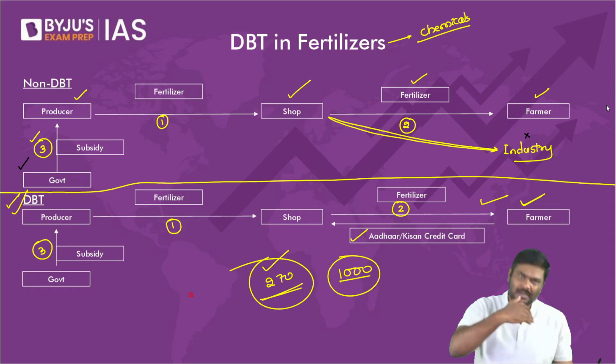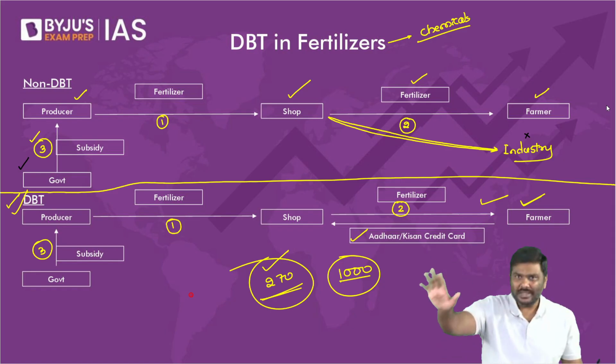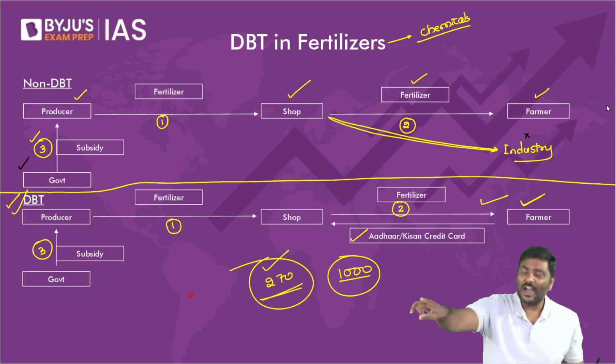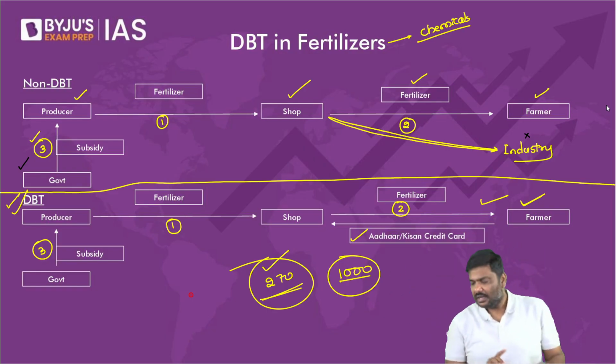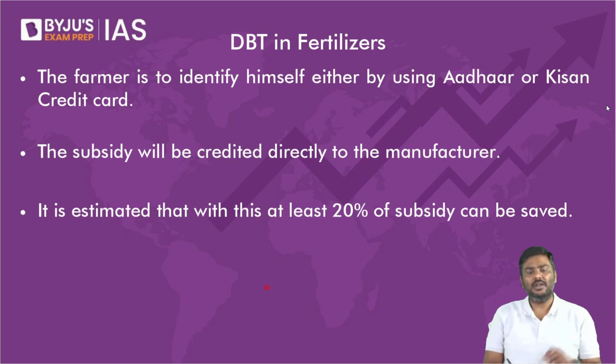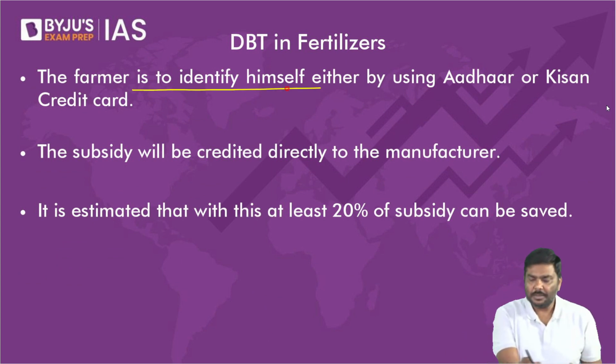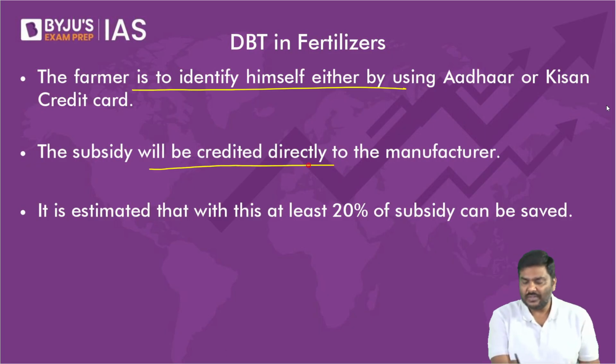That takes a longer time period. Better we follow this method where I will provide subsidies to the company continuously. But the only thing is that we need to validate that the farmers are purchasing the fertilizers. So this is basically the argument of a DBT.